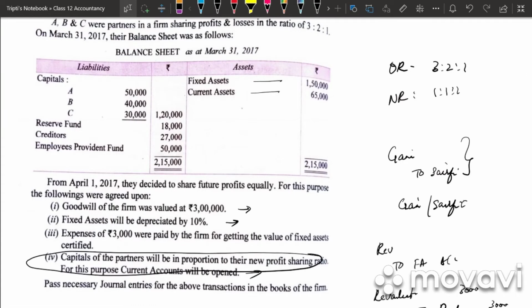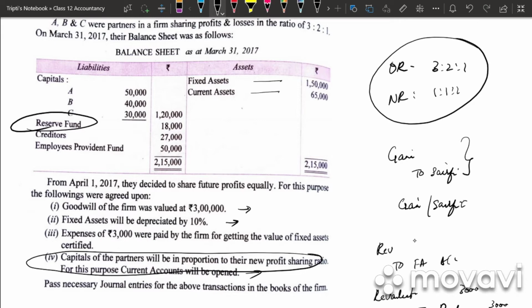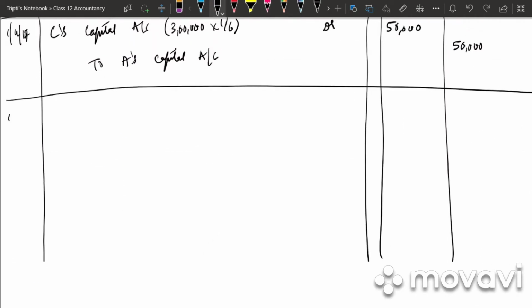So go to our balance sheet. Do we have any reserve fund? Yes, we have reserve fund. So when we have reserve fund, as nothing has been mentioned in the problem and the profit sharing ratio has been changed, what is an assumption? It is an assumption that we distribute the reserve fund among the partners in the old ratio. I hope you remember we had studied how do we distribute goodwill. We had studied the reserves and surplus. We had studied revaluation account. So how do we do with the reserve and surplus? We transfer it to the partners capital account.